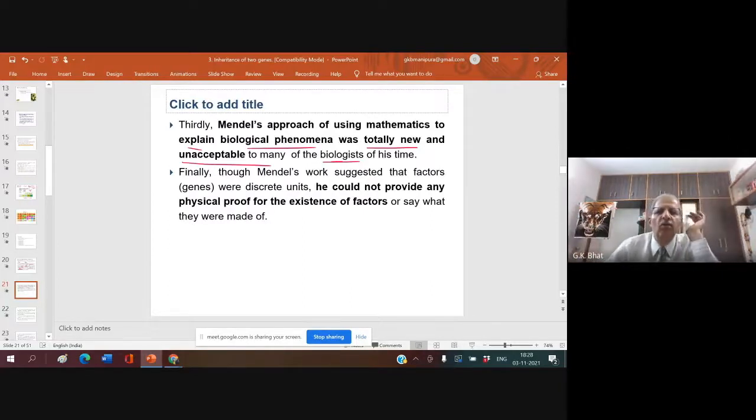Finally, though Mendel's work suggested that factors or genes were discrete units, he could not provide any physical proof for the existence of factors or say what they are made up of. Understood? He could not say. If factors are getting passed from parents to the offspring, where are these factors? I don't know. Are you following me?